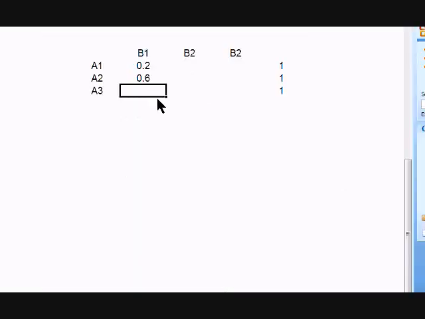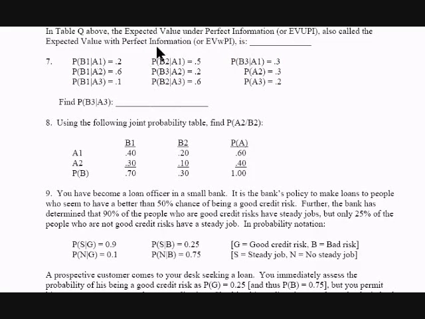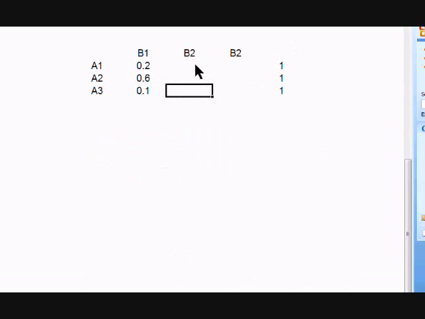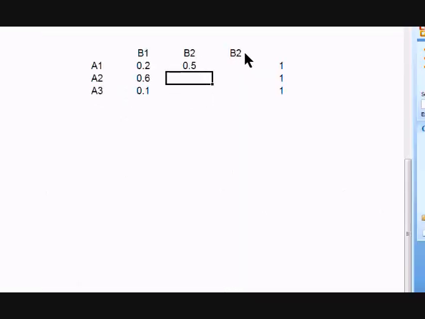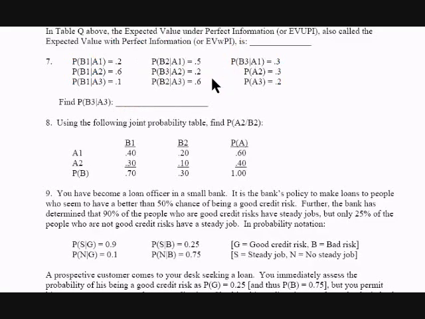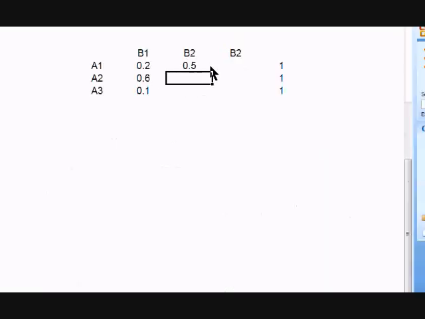Now they're not always going to be in order. These could all be jumbled up, and you should still be able to do it. Let's go to B2 given A1. B2 given A1 is 0.5. B2 given A3 is 0.6.